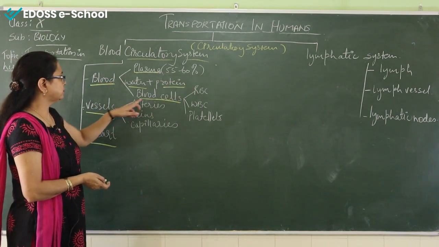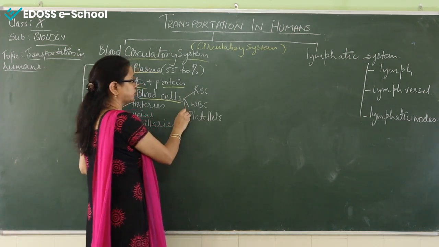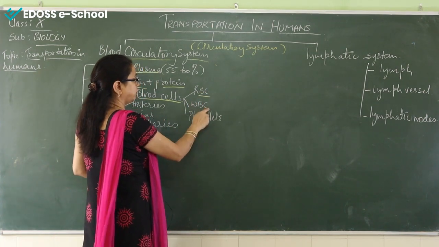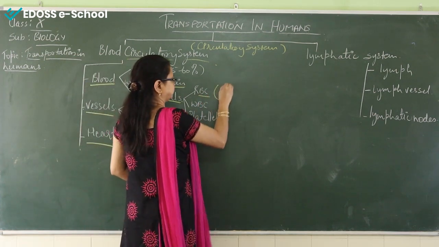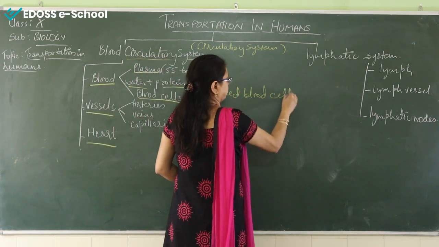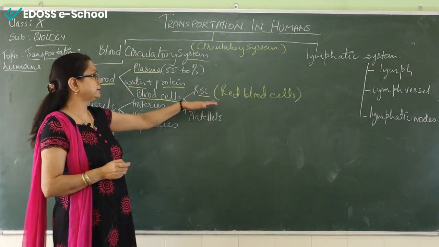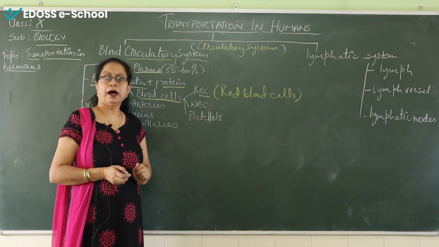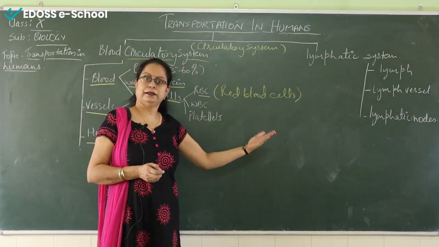Now next part is blood cells. We have 3 types of blood cells: RBC, that is red blood cells, WBC, white blood cells, and the platelets. Now red blood cells, very important. It has a very specific function. It carries the gases. It helps in respiration, and it carries oxygen to each and every cell.